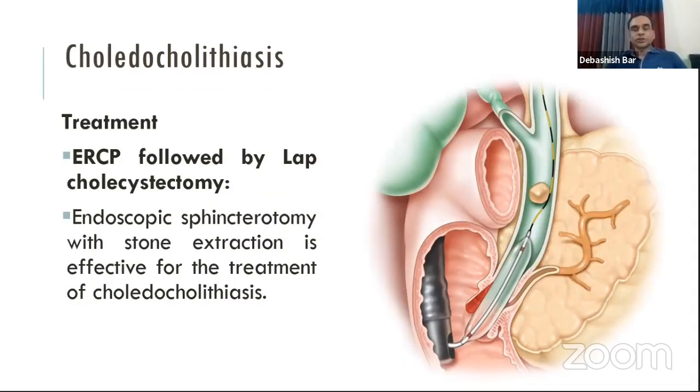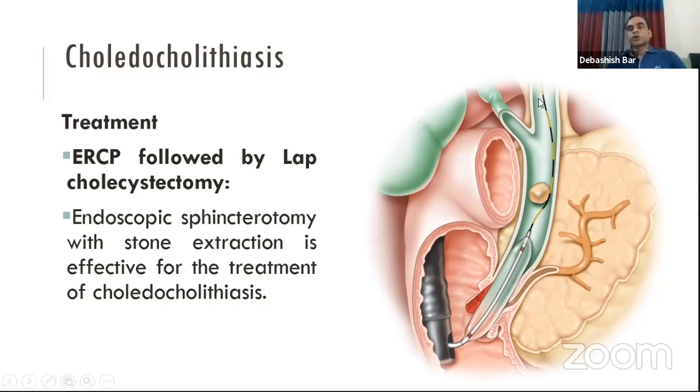The treatment options of choledocholithiasis. There are several treatment options. We know that the pathology is in the gallbladder and in the bile duct. So we have to remove the stone within the bile duct by ERCP. After introduction of the ERCP, the papillotomy is done.